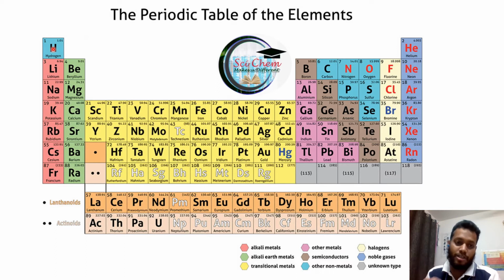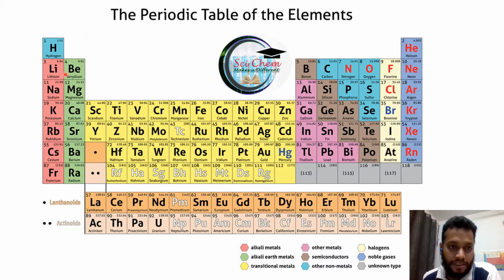That means the position where that atom comes in the periodic table is known as the atomic number. For every element in the periodic table, one number is assigned. Why is that number what it is? For hydrogen it is 1. Why it is 1 for hydrogen, we will know after some time. So this is the modern periodic table.